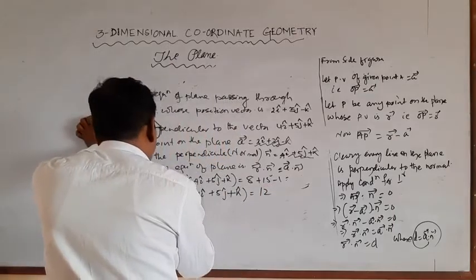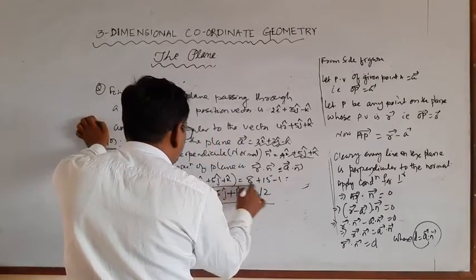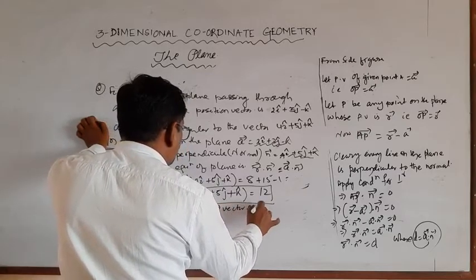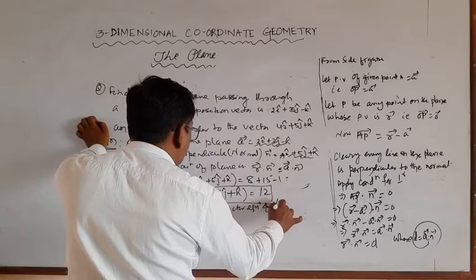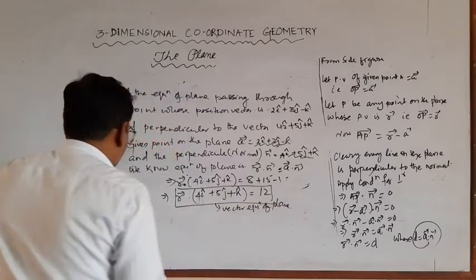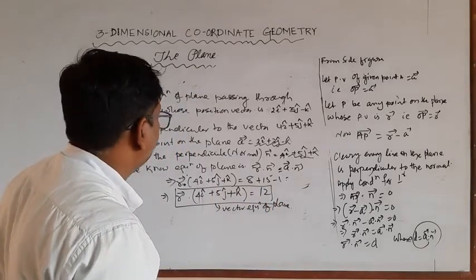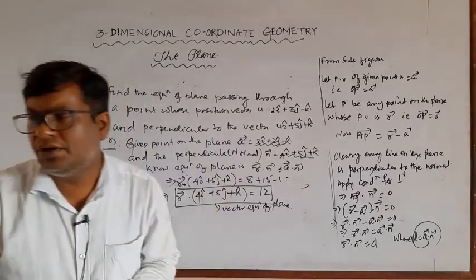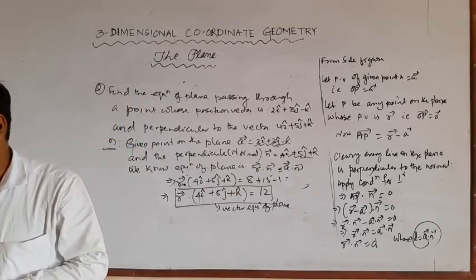This is the vector equation of plane. Now how to convert the Cartesian form to normal form, vector form, and vector form to Cartesian form.